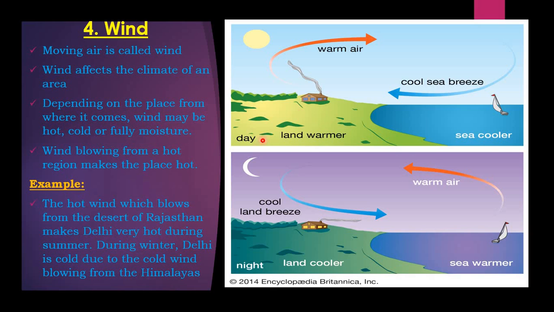So look at the pictures here. Warm air is here, the cool sea breeze is here. The sea is cooler, this is the day, and the land is warmer. That is how it helps the cool breeze and the warm air. In the second picture you can see the warm air comes here and the cool breeze comes to the land. The sea remains warmer here. It is night, the land is cooler. Always in a desert the nights remain cold. So at night the land remains cold.